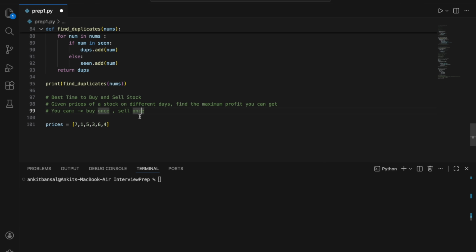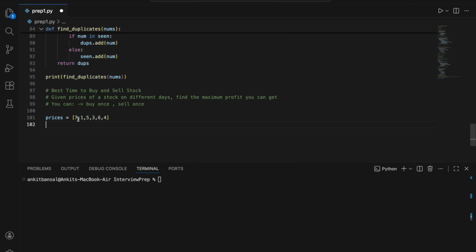Okay. So let's say you have the prices of a stock, right, in a list, right? This is day 1 price, day 2 price, day 3 price, and so on, right? You have to find what is the maximum profit you can get. Now two things: one is you can only buy once at any price and sell once. Second thing is, you should buy first and then sell, right? So for example, if you buy here, right, then you can sell any day after this, right? It is not that you will say I will buy at 7 and sell at 1. No, first it should be buy and then it should be sell, right? So let's see what will be the answer in this case, right?